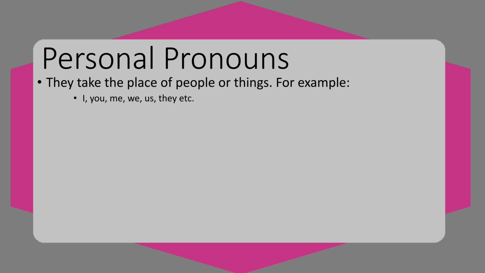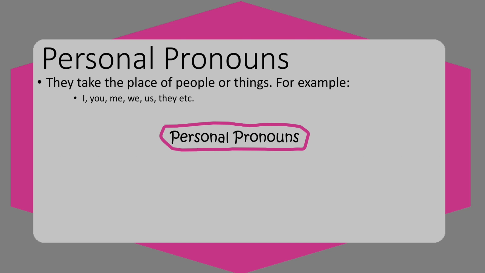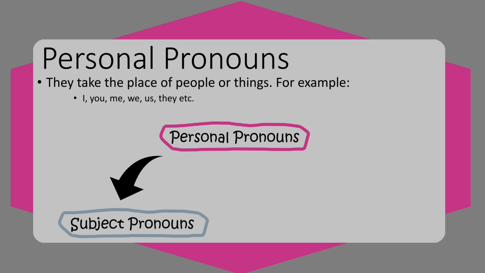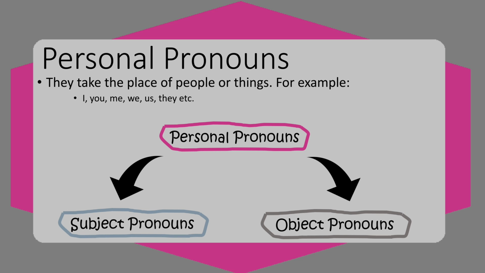For example, I, you, me, we, us, they, etc. The personal pronouns have two types, the subject pronouns, also known as subjective pronouns, and the object pronouns, also called objective pronouns. Subject pronouns are those pronouns that are used in the place of a subject of a sentence, and object pronouns are pronouns that are used as objects of the sentence.